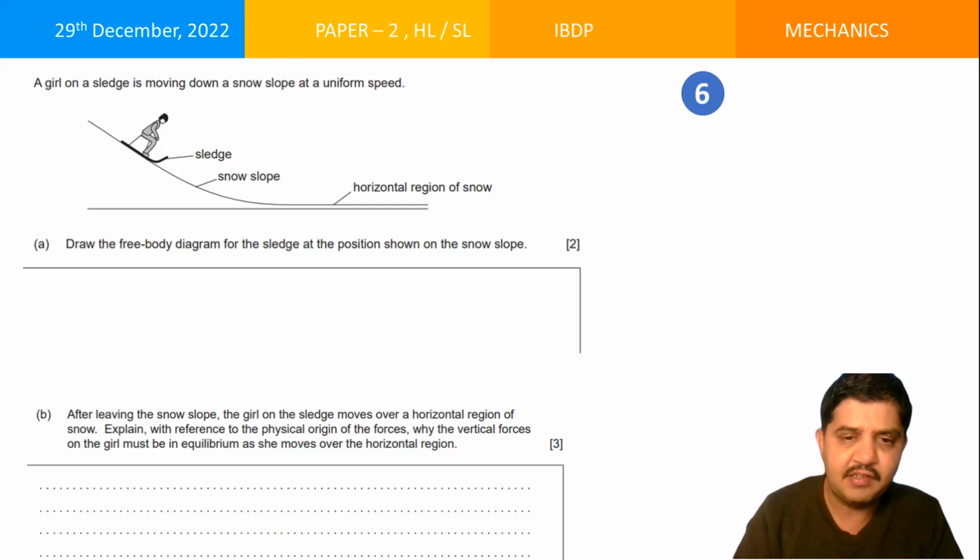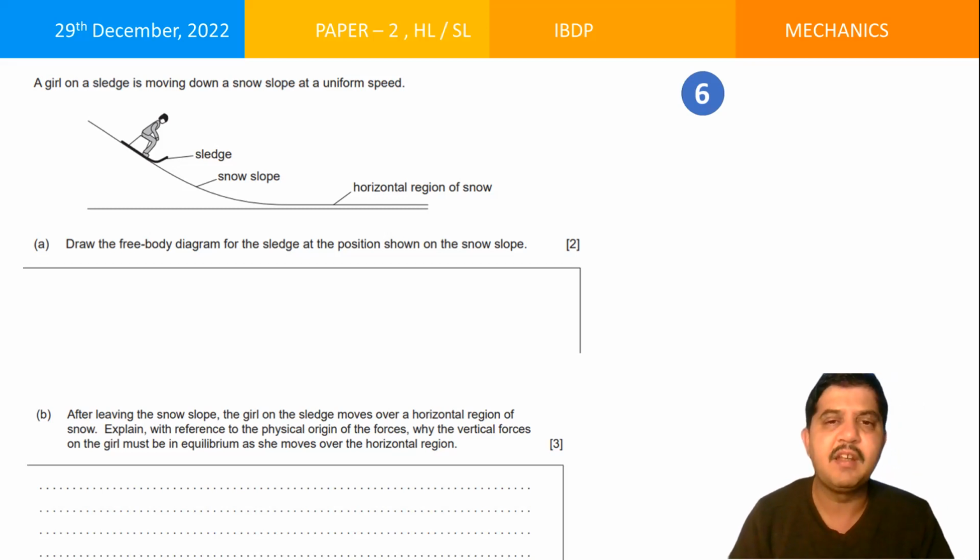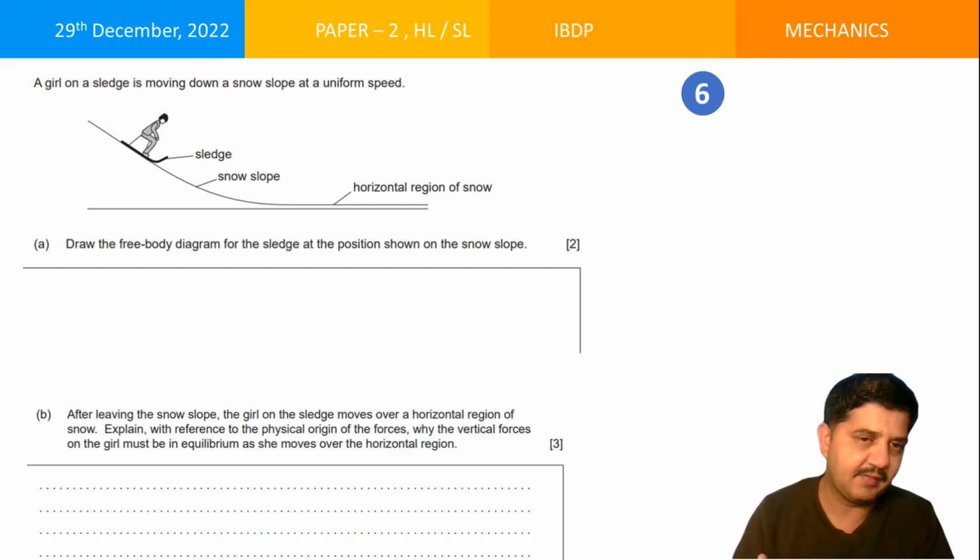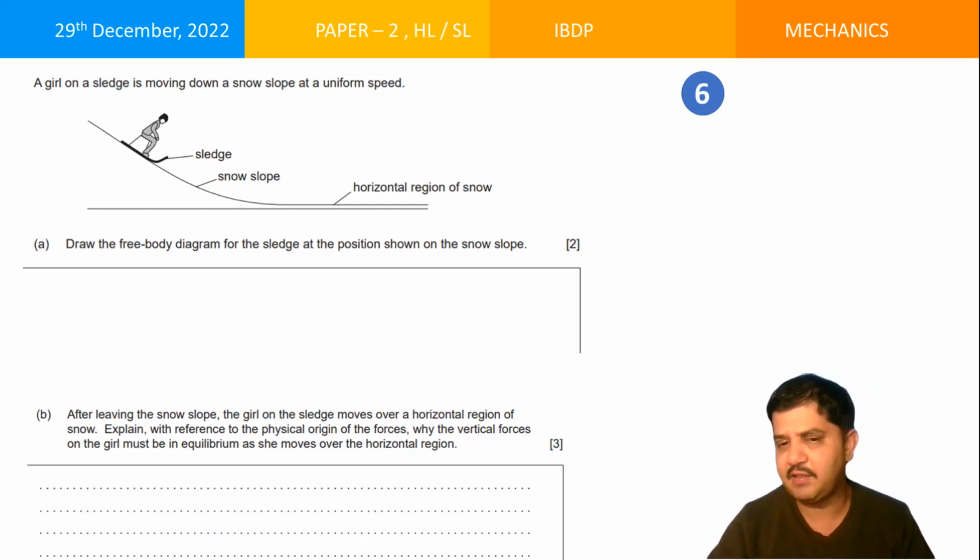Explain with reference to the physical origin of forces why the vertical forces on the girl must be in equilibrium as she moves over the horizontal line. Why should there be a vertical equilibrium? That's what has been asked. Okay. Very easy question once again. Easily you can answer. Think about it.